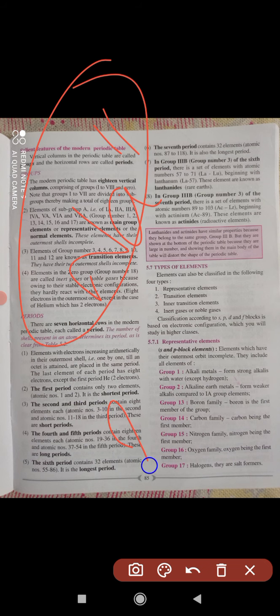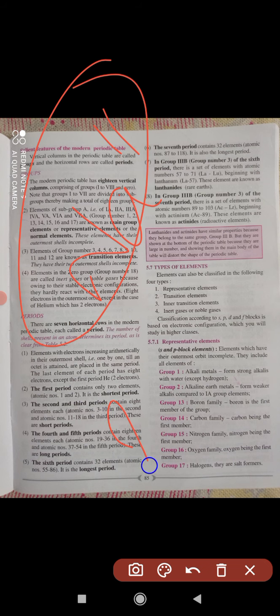The first period contains two elements, hydrogen and helium, that is called the shortest period. The second and third periods are short periods, the fourth and fifth are long periods, and the sixth period is the longest period with 32 elements. That may also come as a question.